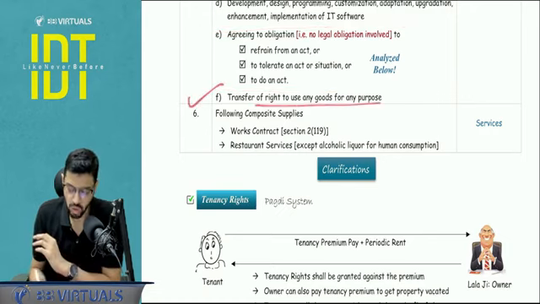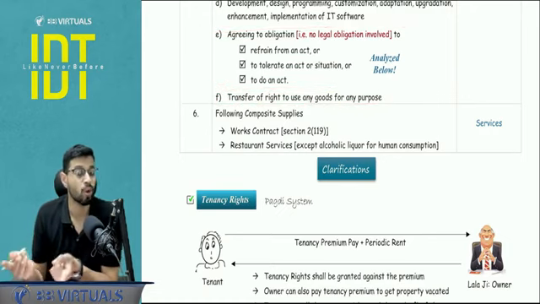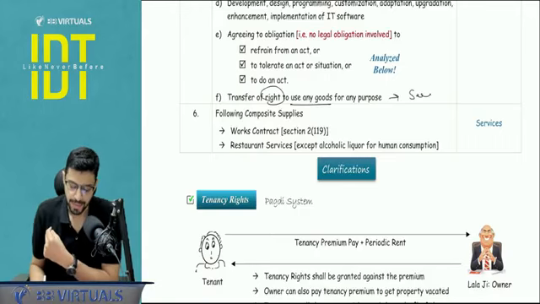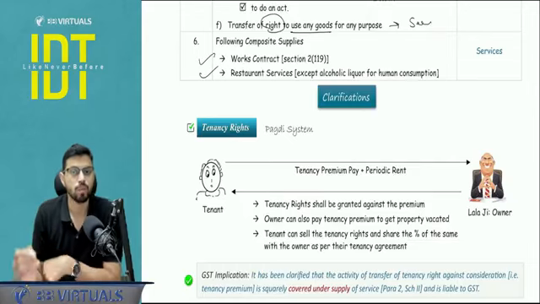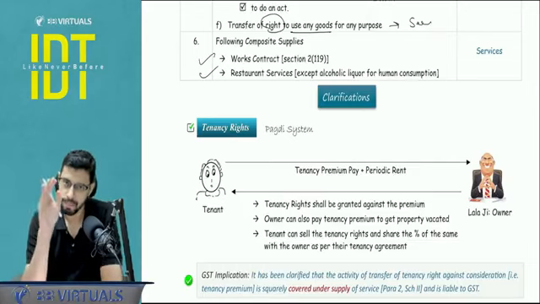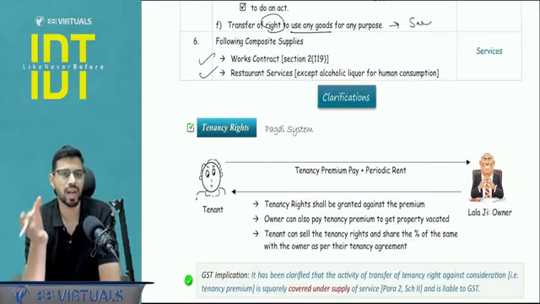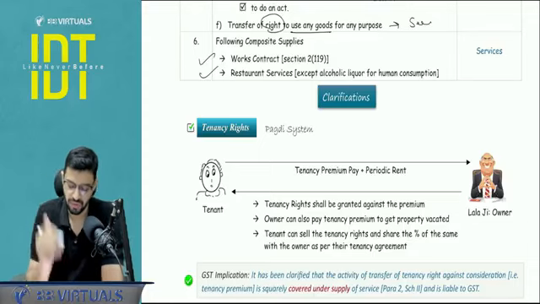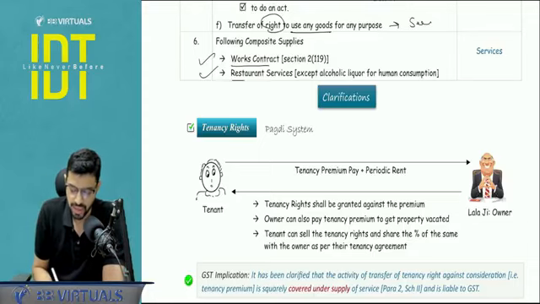Next, transfer of right to use any goods. So again, I'm not transferring the goods, I'm only transferring the right to use goods. Title is not being transferred, only the right to use goods. So this is a service. Then 2 kinds of composite supplies. Composite supply means goods plus services. Again, these were somewhere going double taxation in the pre-GST regime, but now clarified that it is only services. First is works contract and second is restaurant service.